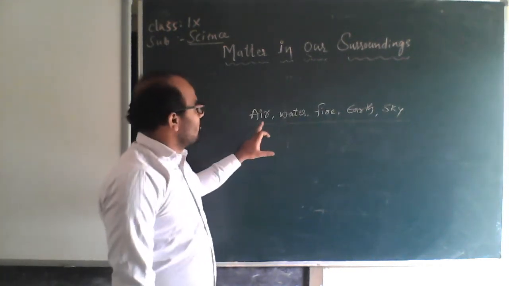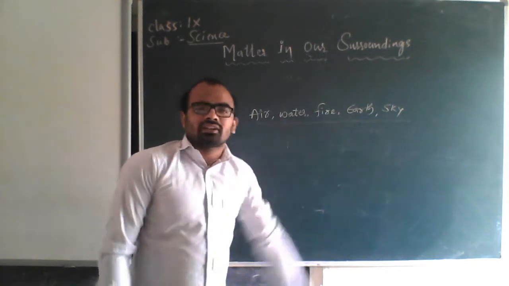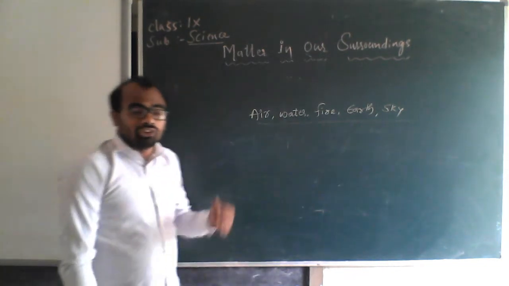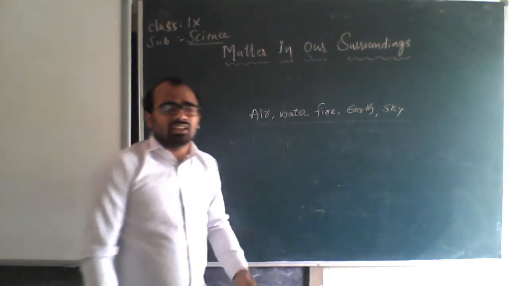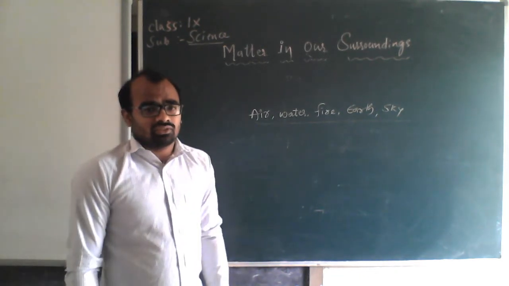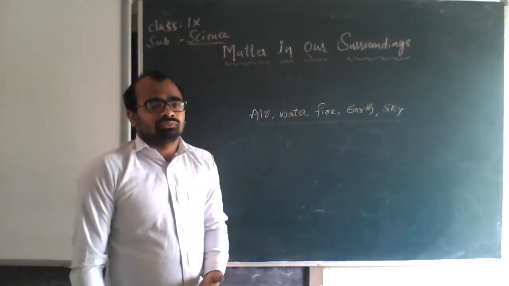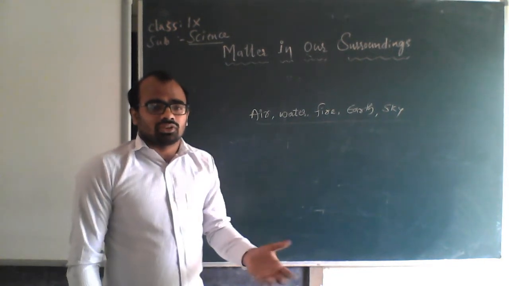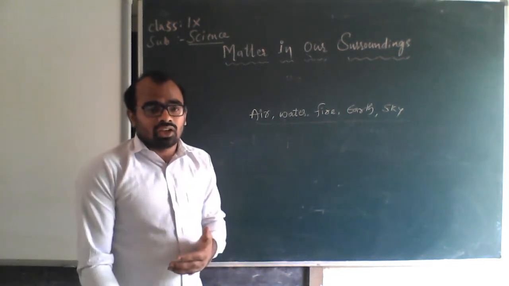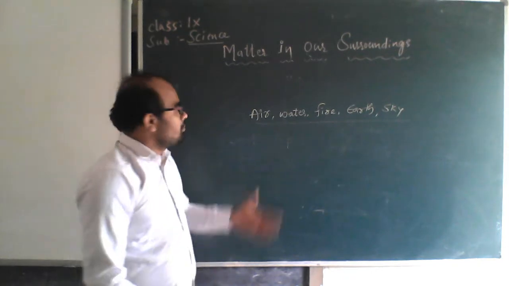So everything is made up of these five things. Anything that is present in our system or out of our system in this world is made up of this.